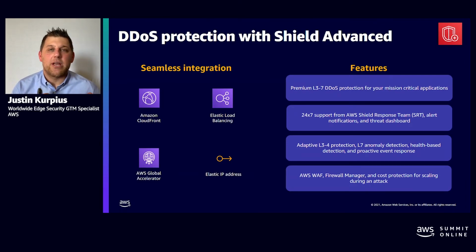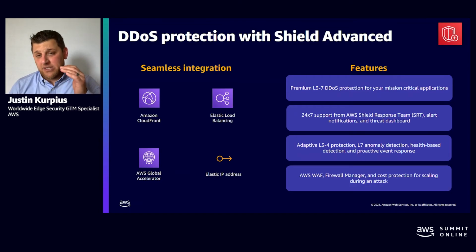Now you can deploy essentially two services that we're going to talk about. I'll start with Shield Advanced. Shield Advanced is our premium service that helps protect against the volumetric style of events and attacks. And going back to the key theme, seamless integration with common resources that you will use as you build resources and applications in our cloud. So it has seamless integration with CloudFront, Elastic Load Balancing, our Elastic Load Balancers, Global Accelerator, and our Elastic IP.